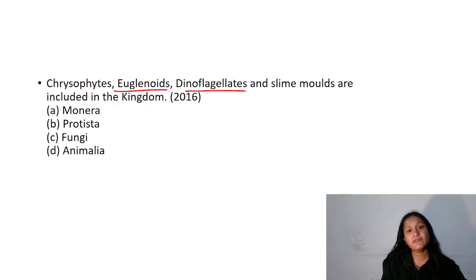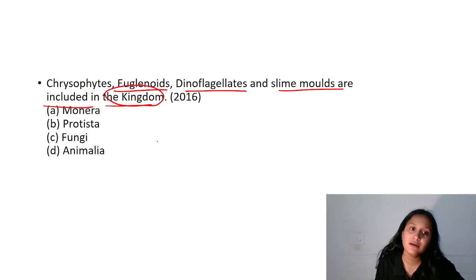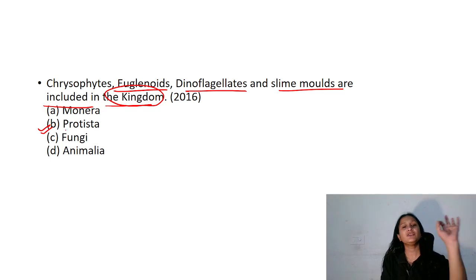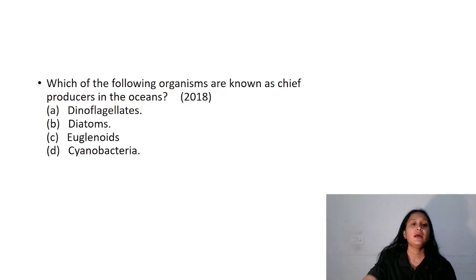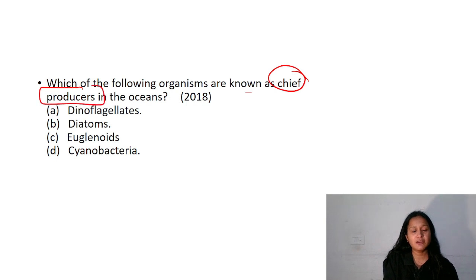Chrysophytes, euglenoids, dinoflagellates, and slime molds are included in the kingdom. Which kingdom are they included in? They are included in the kingdom Protista. They are unicellular eukaryotic organisms. Okay, this was the question asked in 2016. Very easy for you all. Right. Which of the following organisms are chief producers? At the start only we discussed all about your diatoms. Chrysophytes. They are chief producers in the ocean. Question asked in 2018 NEET.